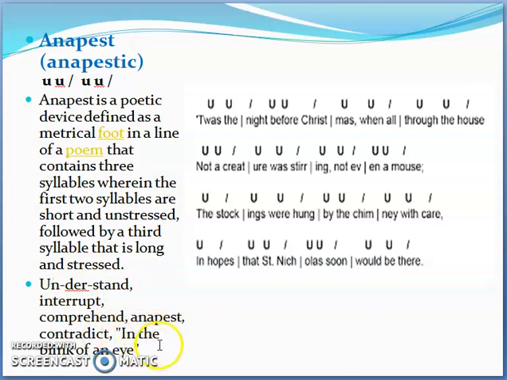So even in the blink of an eye, you can say that the first two words, in and the, are unstressed, and blink is stressed, and of an is unstressed, and eye is stressed. So again, it is very easy to read through them. All the meter patterns in which you have more unstressed syllables are easy to read. It was night before Christmas when all through the house, not a creature was stirring, not even a mouse. So you can easily read through these verses because most of the syllables are unstressed. Spondee is a bit difficult to read because all the syllables are stressed.